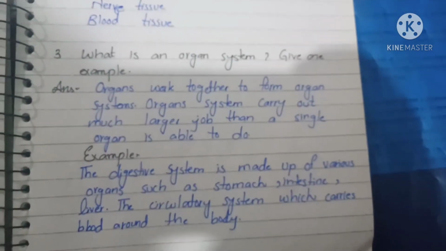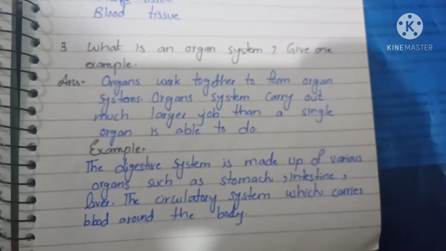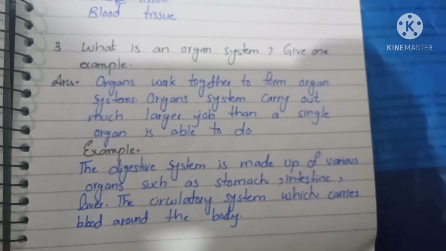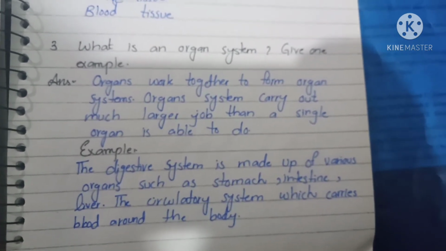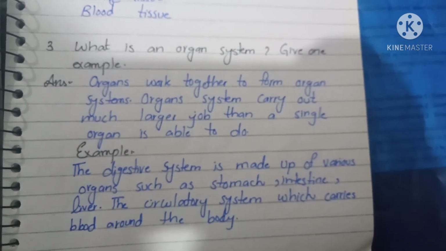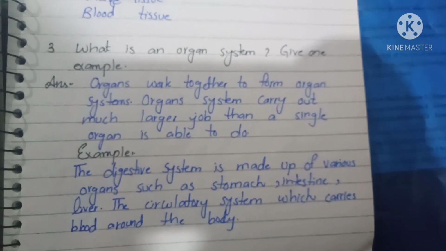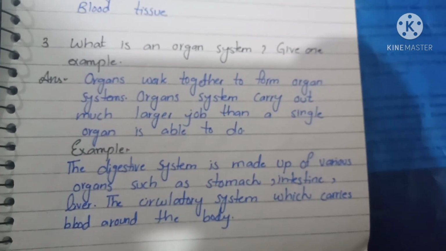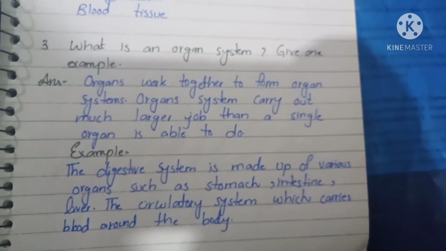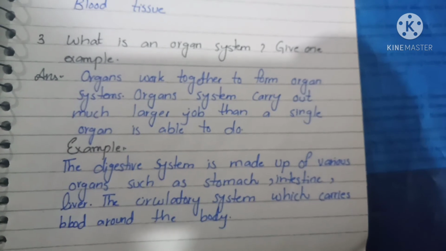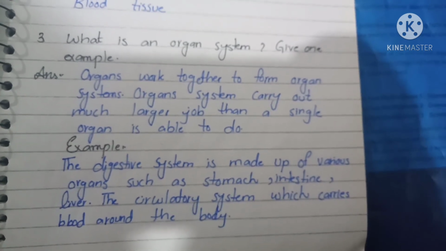Question number 3 is, what is an organ system? Give one example. Organs work together to form organ systems. An organ system carries out much larger jobs than a single organ is able to do. The example is, the digestive system is made up of various organs such as stomach, intestine and liver. The circulatory system is also a system which carries blood around the body.